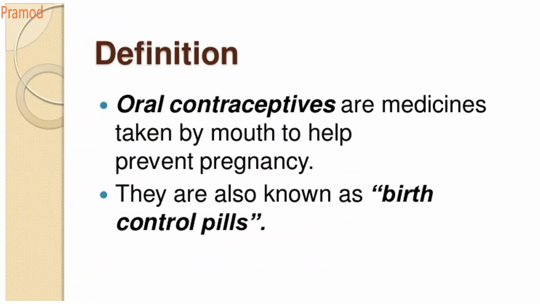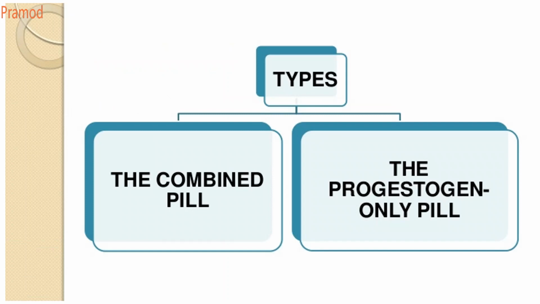Now comes your next topic, that is your oral contraceptives. So what are oral contraceptives? These are the medicines taken by mouth to help prevent pregnancy. They are nothing but your birth control pills. So this is also a use of your steroidal hormones. They are of two types: the combined pill and the progestin-only pill. So these are the two types of oral contraceptives.